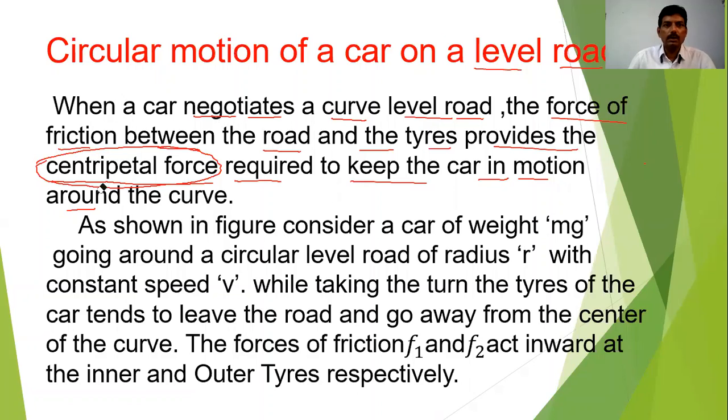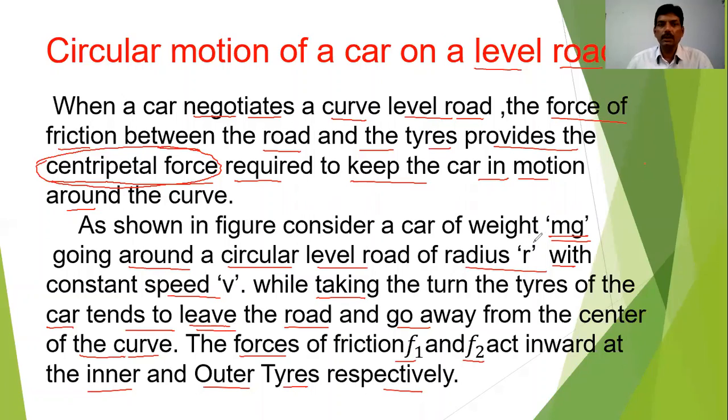Now, what we have to discuss here: in the given figure, consider a car of weight mg going around a circular level road of radius r with constant speed v. While taking the turn, the tires of the car tend to leave the road and go away from the center of the curve. The forces of friction F1 and F2 act inward at the inner and the outer tires respectively.